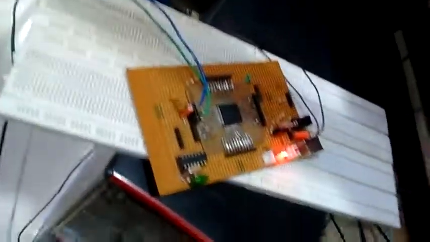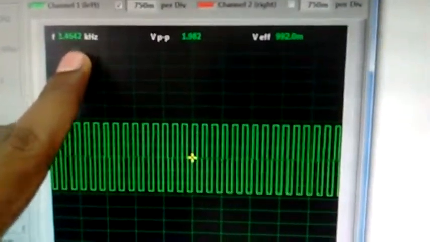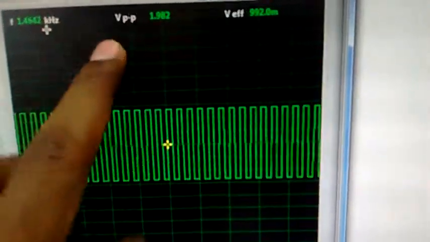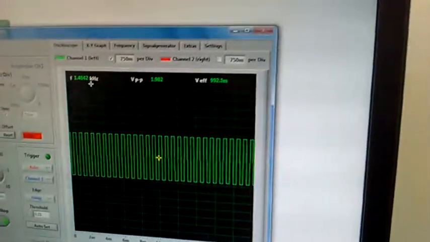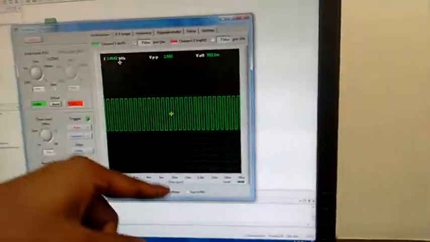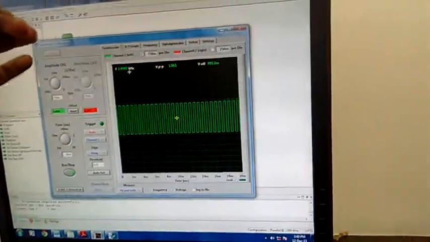Now we can see the frequency here. Now our frequency is 1.462642 kilohertz. So here we can use different frequencies. We can even see sine wave also, triangular wave, whatever signals we want to see.